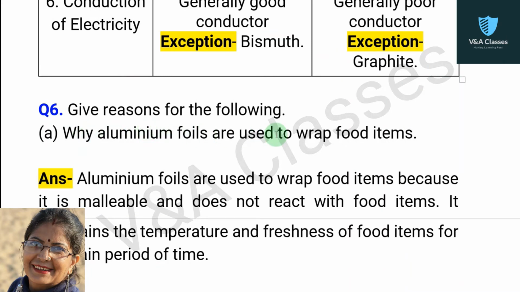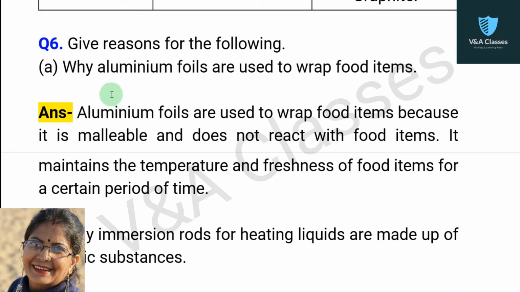Now question number 6. Give reasons for the following. First question, why are aluminium foils used to wrap food items? Answer. Aluminium foils are used to wrap food items because it is malleable and does not react with food items. It maintains the temperature and freshness of food items for a certain period of time.